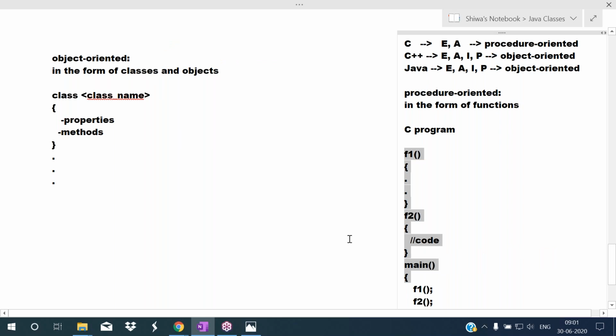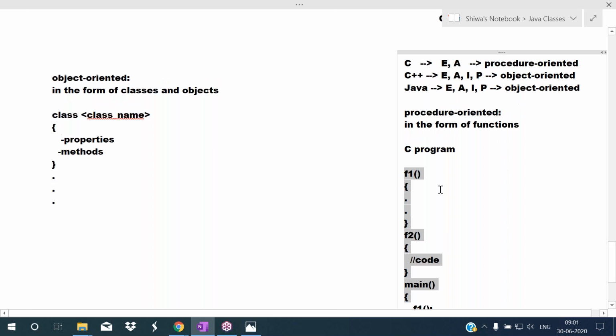Okay, just in the beginning, remember this point. Procedure oriented means we write the program in the form of functions. Object oriented means we write the program in the form of classes and objects. So this is one programming style. Object oriented is one programming style, and procedure oriented is one programming style.